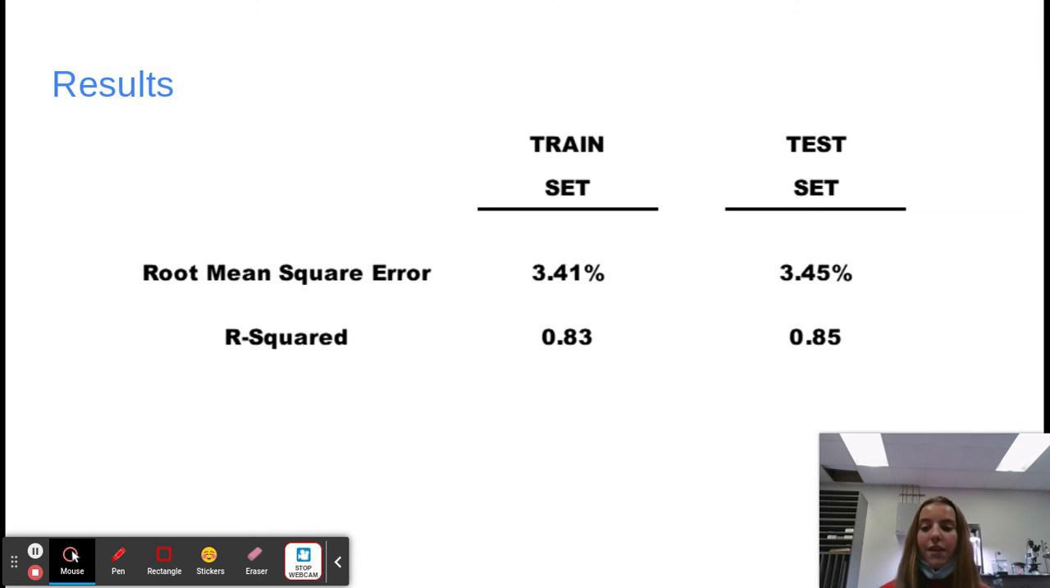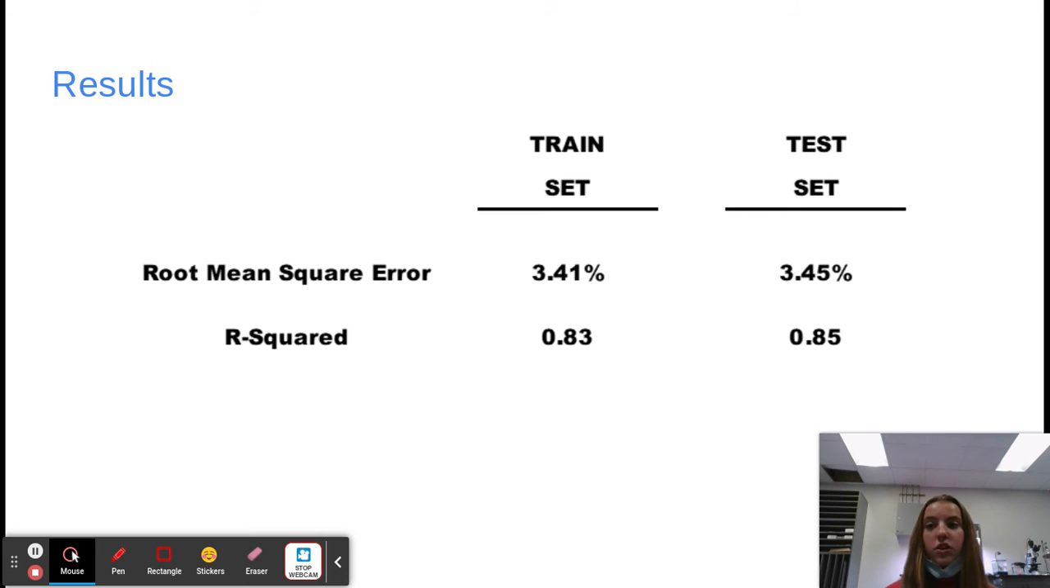The root mean square error of the test set was 3.45%, and the root mean square error of the train set was 3.41%. Since the root mean square errors are close in value, the model is not overfitting. In addition, a root mean square error of 3.45% reflects that the model is fitting the data well.